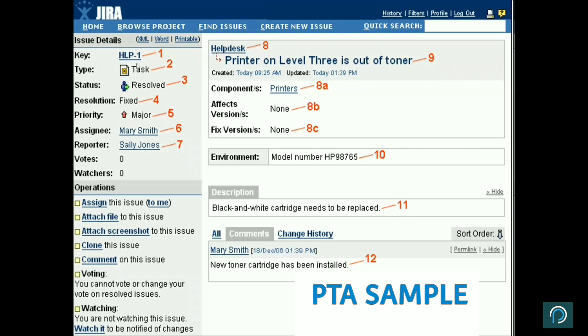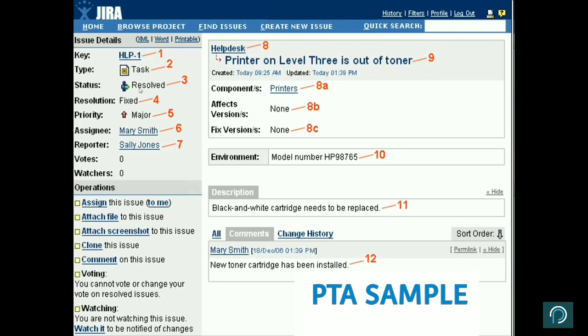Type is something that you have created. So this particular type is like task. It may be bug, enhancement, story, right? Epic, anything. All these are customizable. Some of these Jira gives by default. Some of these, while implementing Jira within your organization, can be customized based on your requirement.